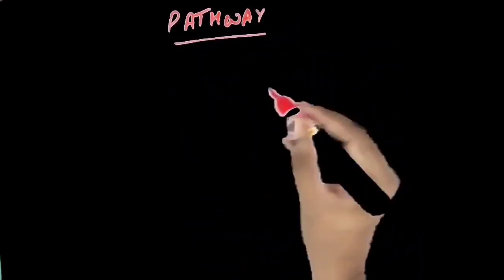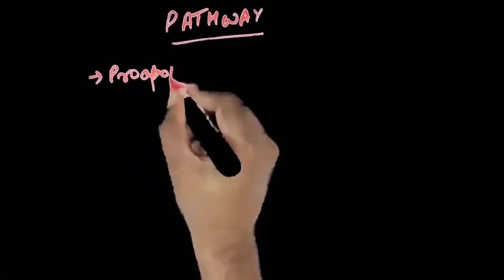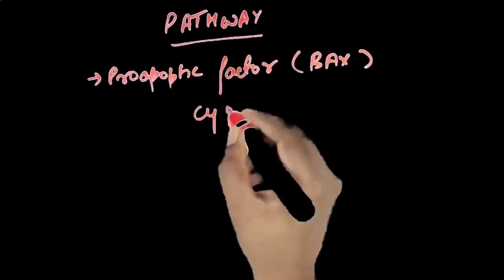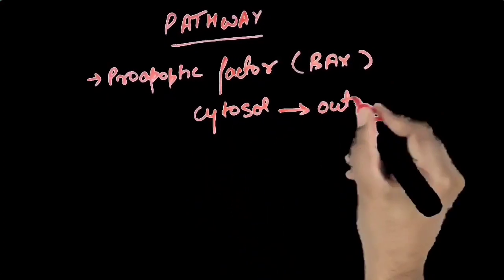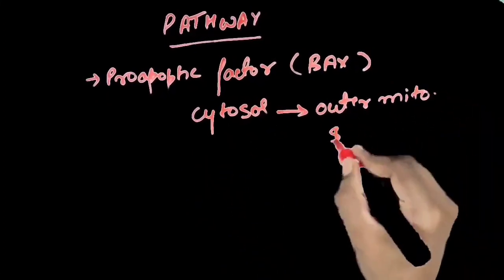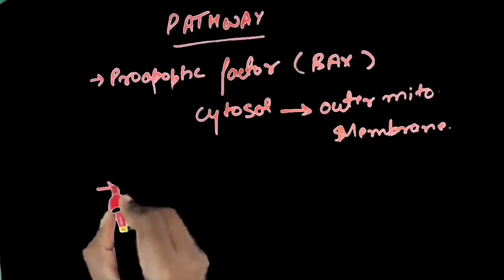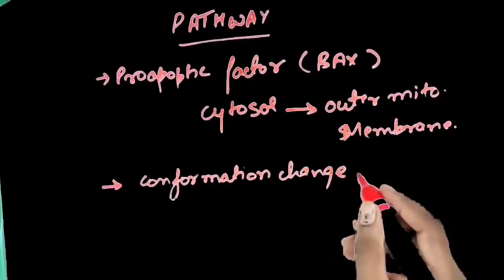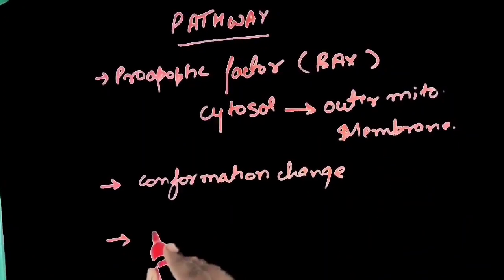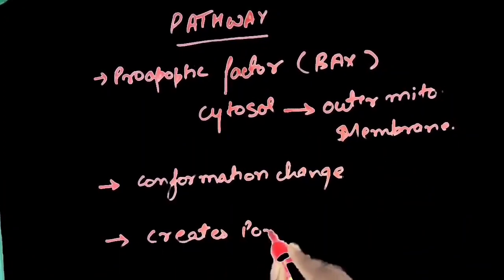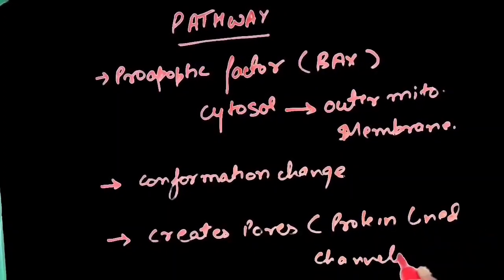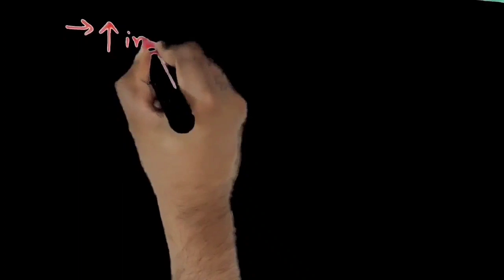Now let's see the pathway of intrinsic apoptosis of the cell. A pro-apoptotic factor, for example BAX, is translocated from the cytosol to the outer mitochondrial membrane. It undergoes a conformational change and gets inserted into the outer mitochondrial membrane, causing pores, that is, protein-lined channels on the outer membrane.